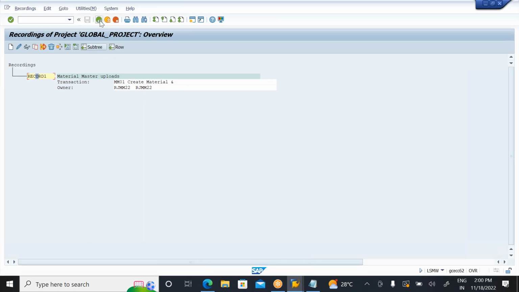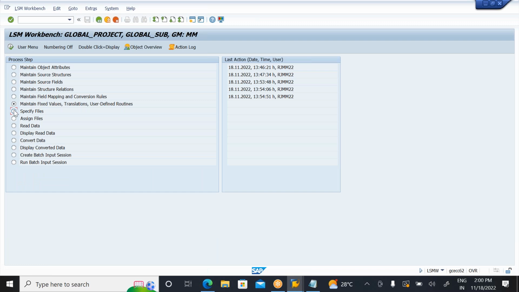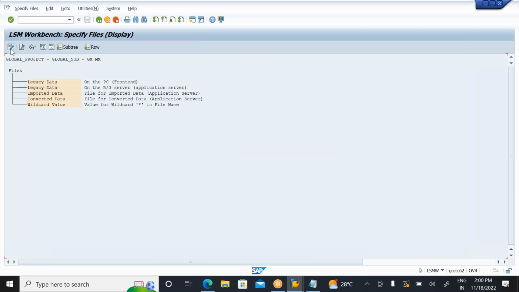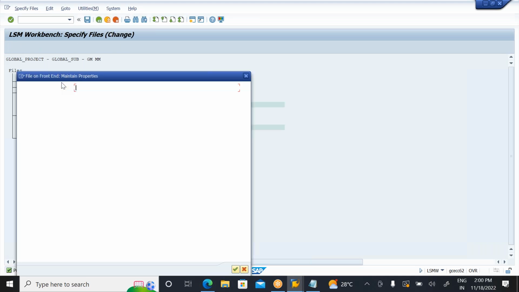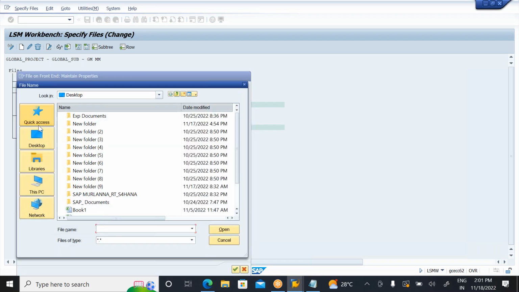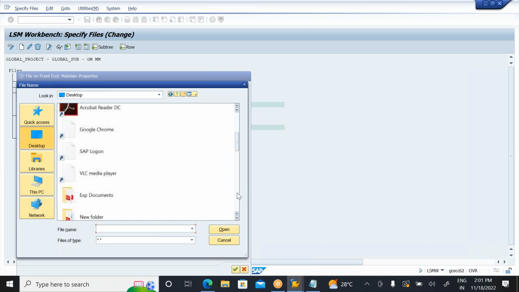Right. So now after doing this, where do I need to go? Again we go to specify files, execute here, go to change mode, legacy data on front end here. You need to double click here, and here you need to attach your file path. What is my file path here? Desktop, and I need to attach the notepad. Where exactly is the notepad here?